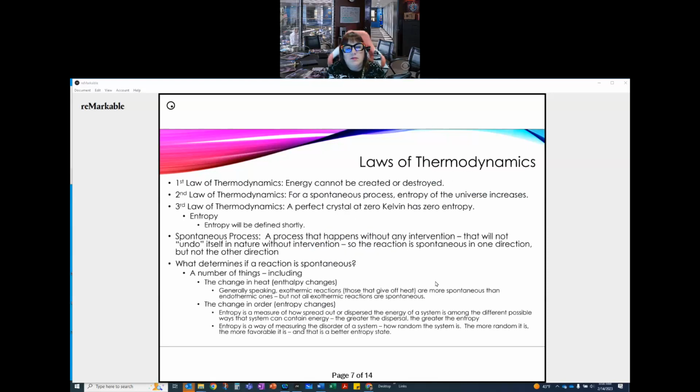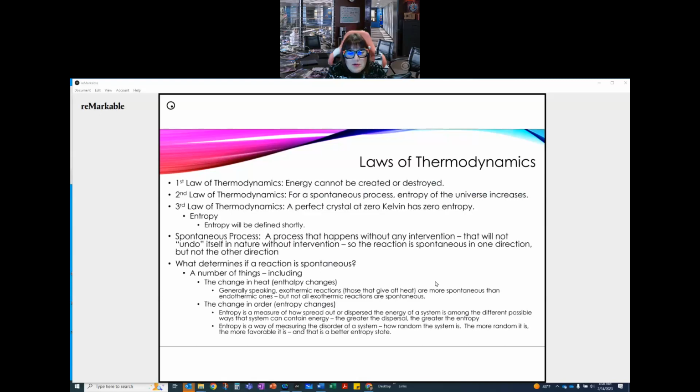So the laws of thermodynamics. The first law of thermodynamics we've already talked about. It says that energy cannot be created or destroyed. Second law of thermodynamics says for a spontaneous process, entropy of the universe increases. And the third law of thermodynamics says a perfect crystal at 0 Kelvin has 0 entropy. Well, okay, great. I've seen entropy twice in these discussions. What is entropy? Well, we'll define that shortly.